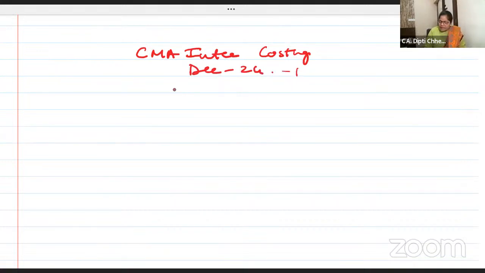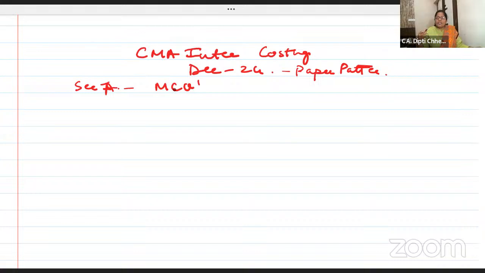Okay, so the CMA Inter costing exam we are discussing for the December 24 attempt, and here is your paper pattern. Okay, you have section 1 or section A, you call it, compulsory to be done, but it's your wish. If you want to start with the descriptive questions and second, if you want to go for MCQs and score, allowed. It is your choice, but the mindset should be clear from now and go accordingly.